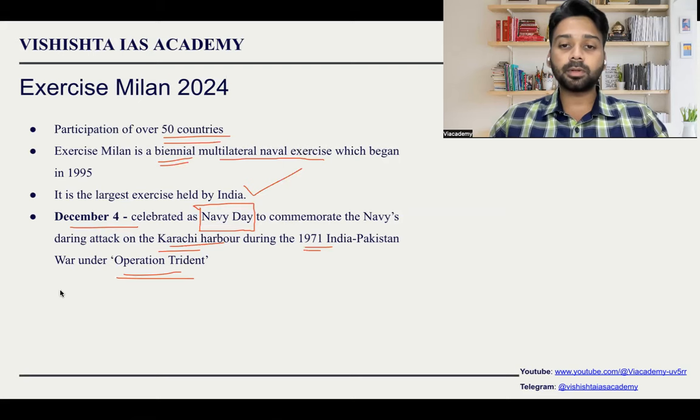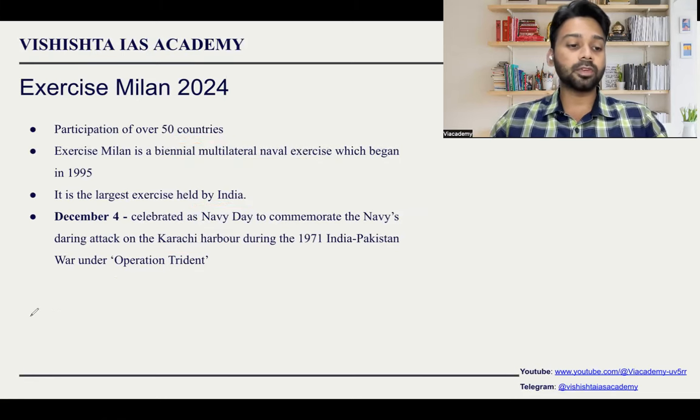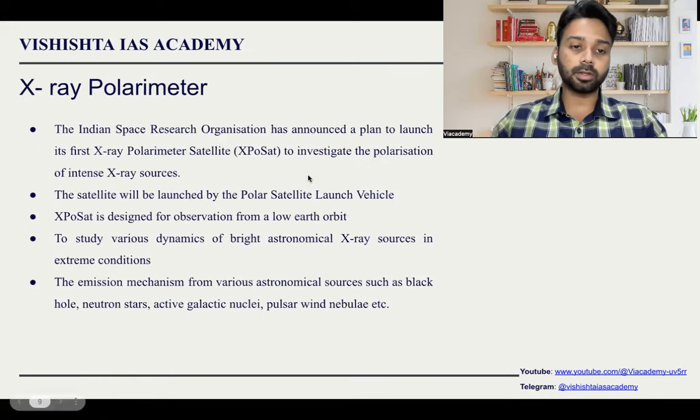Now that the Karachi harbor was destroyed, it became very difficult for their naval force to arrange their fleet and come and attack Bangladesh. So this was a very significant move by the Indian Navy, and this particular day is important.